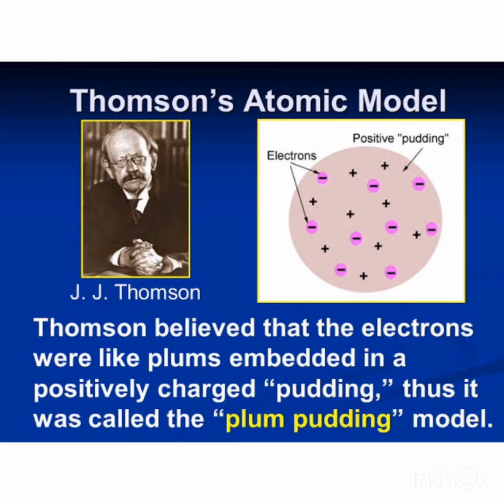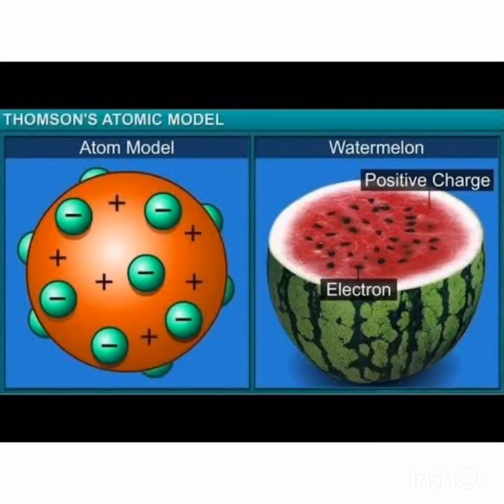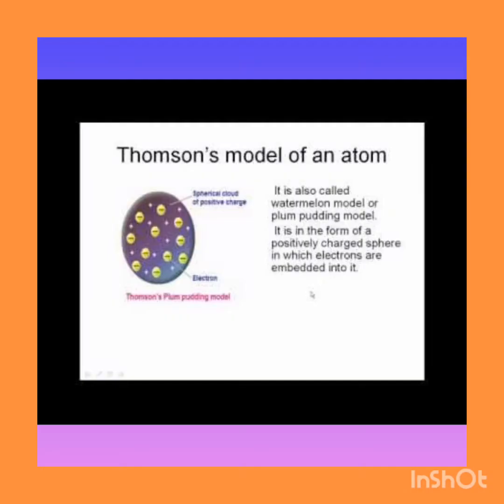Electrons are like the seeds of the watermelon, and protons are the reddish parts of the watermelon. That means the electrons are embedded in the positive part, which surrounds the electrons, okay? And J.J. Thomson proposed two postulates.